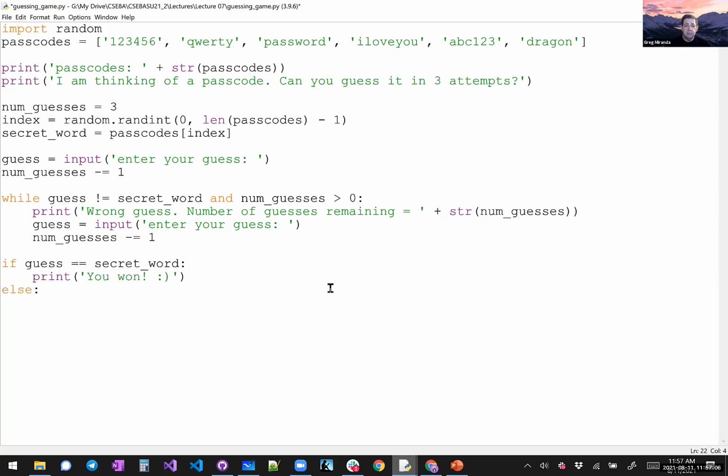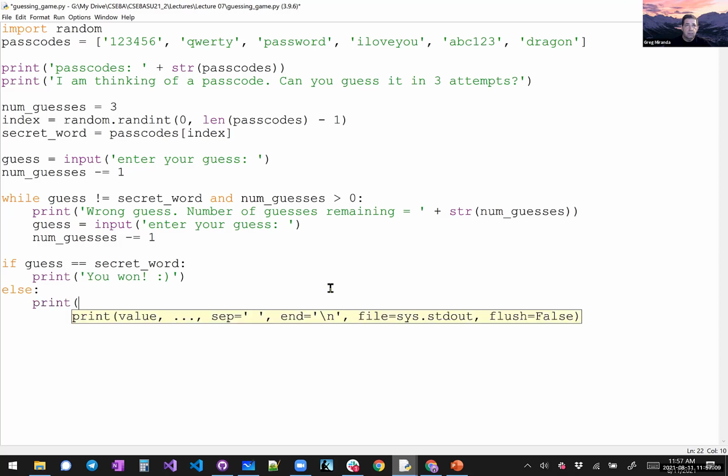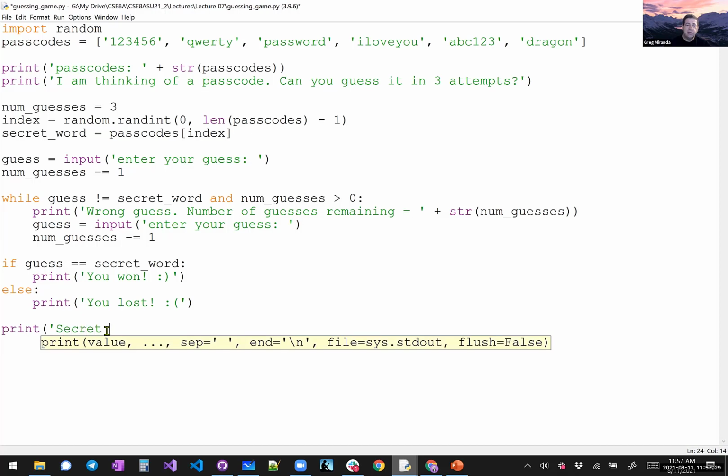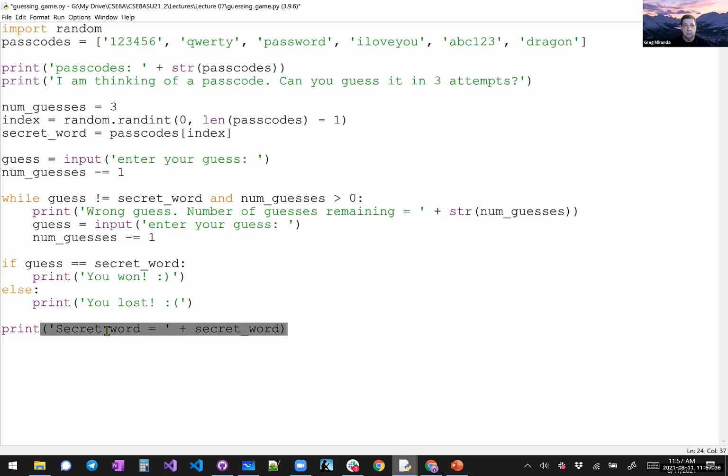And if they didn't, we give them a frowny face because sometimes it's nice to mock the users. And so you say you won or you lost, depending upon, but only if they guessed it do we say you won. If they didn't, they ran out of guesses, then they'll say you lost. And then finally, if they lost, we should just share the secret word with them. And we might as well just share the secret word with them even if they won. So we're just going to share it if they won.